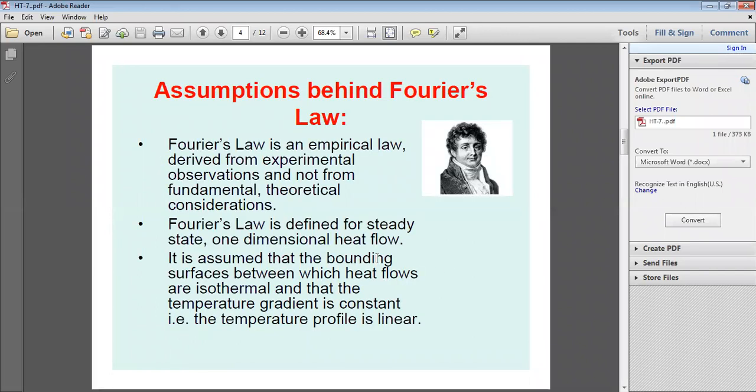That is the third assumption. First assumption, it is derived from experimental observation. Second assumption, Fourier's law is defined only for steady state condition and one dimensional heat flow. And third assumption, the bounding surfaces between which heat flows are isothermal, temperature constant. And the temperature gradient dT by dx is constant. That's why the temperature profile is linear in nature.